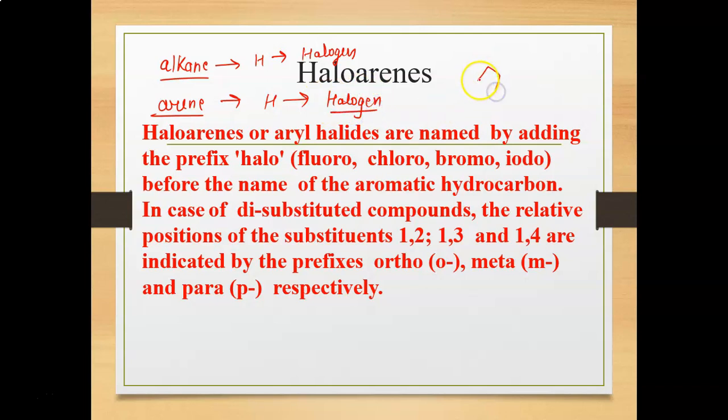For example, I have a benzene, and benzene has 6 hydrogens.